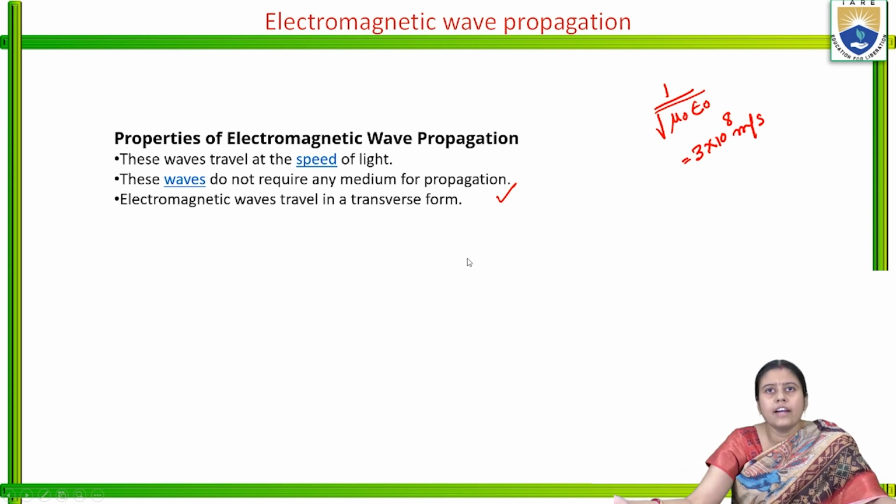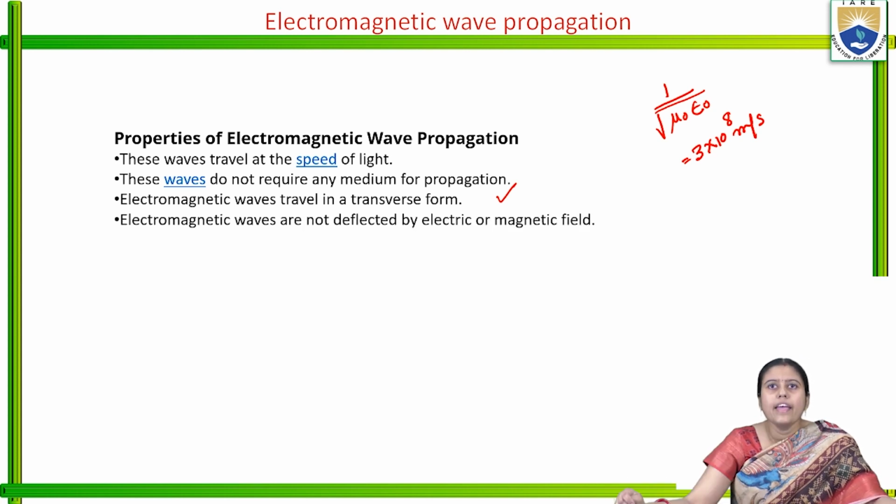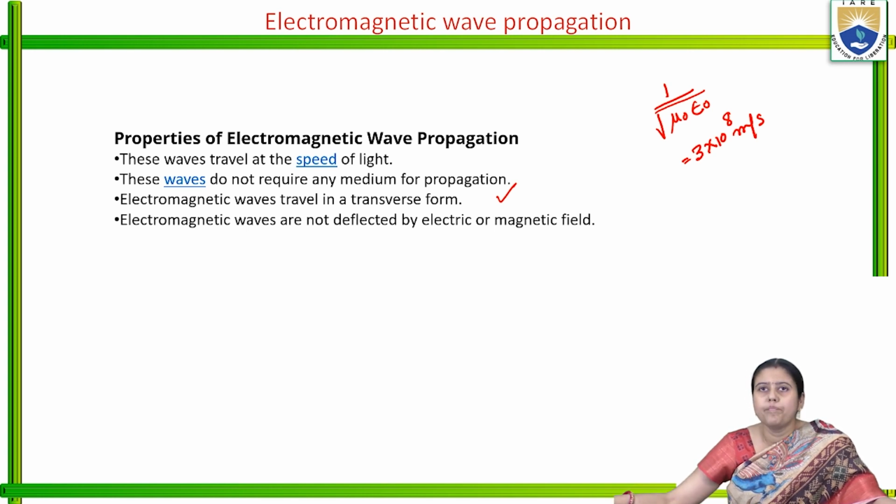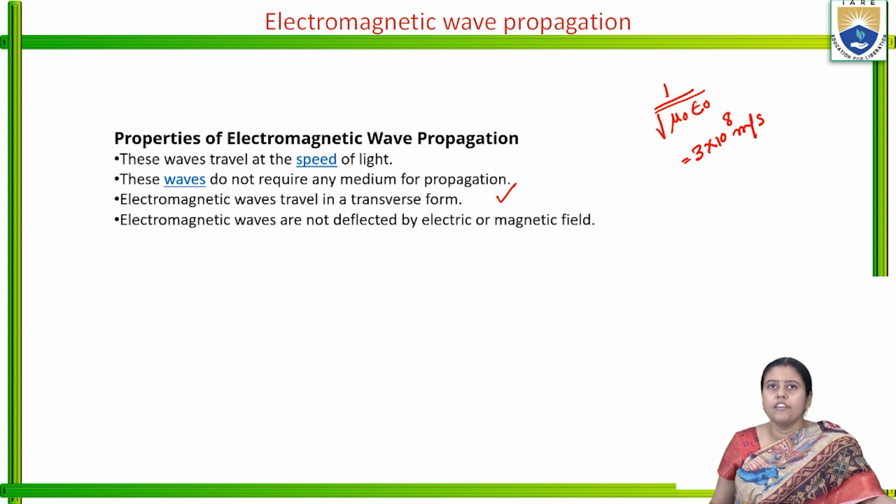As I told earlier, electromagnetic waves travel in a transverse form. As we know, P is equal to E cross H, or EH sin theta. It will go at a certain angle, and this is the transverse form. Electromagnetic waves are not deflected by electric or magnetic field. If we apply any electric field or magnetic field nearby, it will not be deflected.